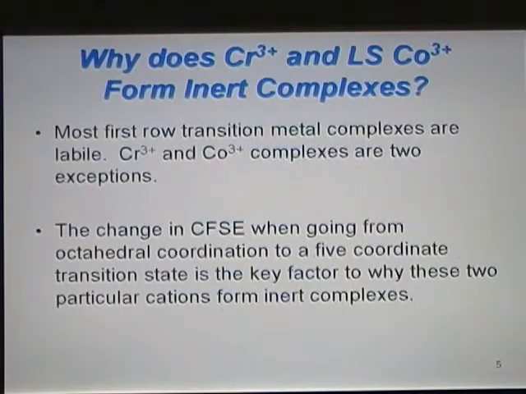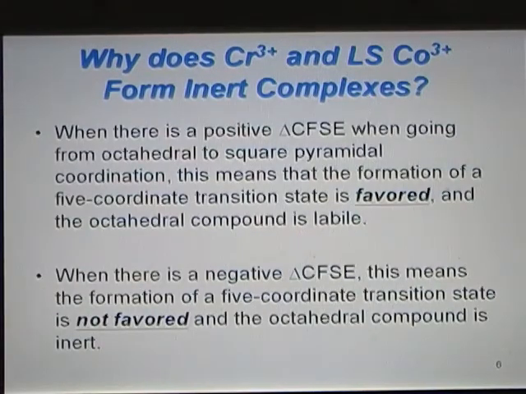The change in the crystal field stabilization energy when going from octahedral coordination to a 5-coordinate transition state will help us explain why these cations are inert. So we will be looking at the change in the crystal field stabilization energy when going from octahedral coordination to a square pyramidal intermediate between these two geometries.